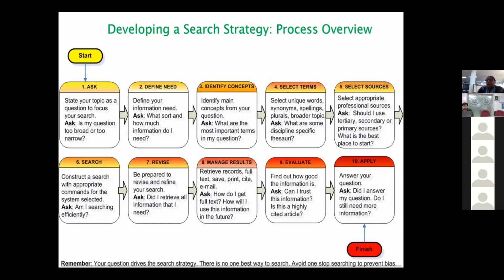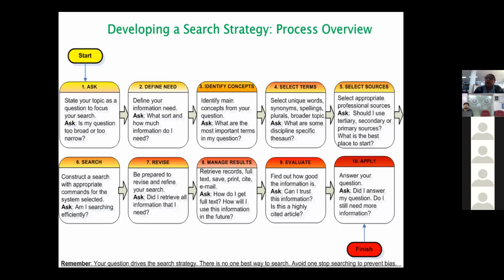So finally, when you develop a search strategy, you need to follow some process. That is asking a question of yourself, whether you want to search the topic, or you want to focus your search on a particular thing, make it very specific, or want to search in a broader manner. So you have to first ask whether your question is to be focused or too broad. Then comes your need, you will define your need. How will you define your need? What sort of information do you want?